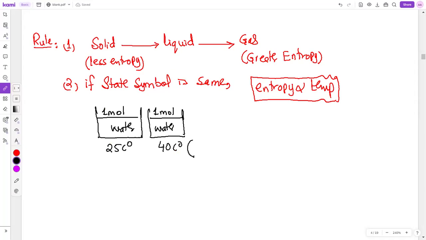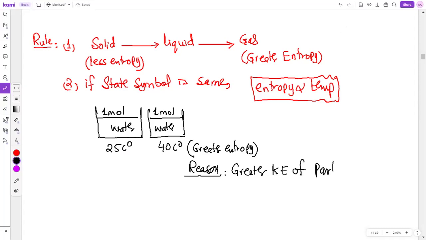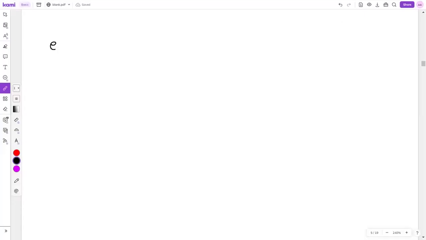So at 40 degrees we would say greater entropy. The reason is the kinetic energy of particles is more. At high temperature the kinetic energy of particles will be more. Got it? So the higher the temperature, if the state symbol is the same, then we will look at temperature. The higher the temperature, the greater the entropy, and the lower the temperature, the lower the entropy. This is the second thing.